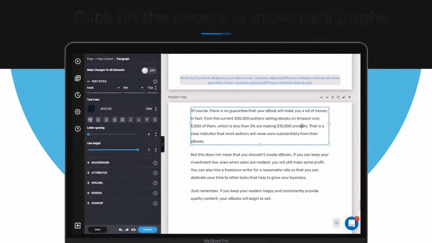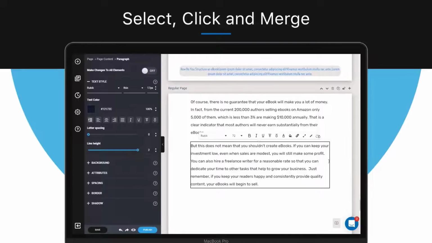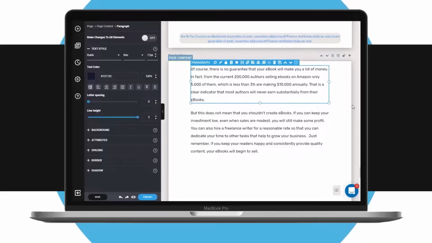To merge two or more paragraphs into one, you need to follow pretty much the same steps. Select the paragraph you want to merge, and then click on the pencil icon. And then on the top bar, click the Merge with Next icon, and your paragraph will be merged with another paragraph located below. So that's how you split and merge paragraphs within Designrr.